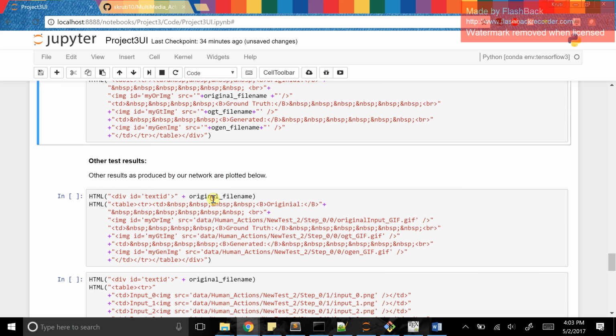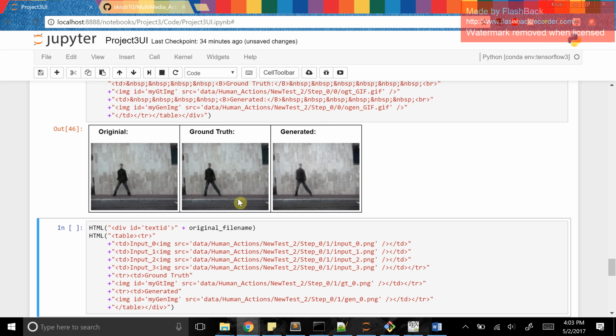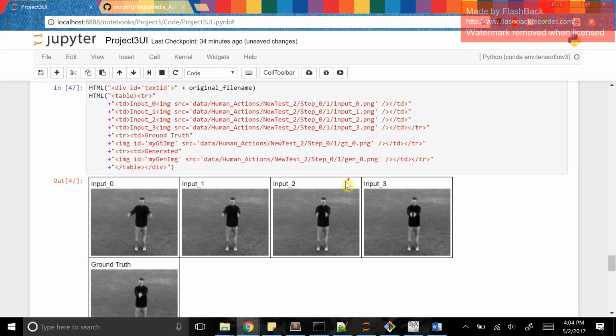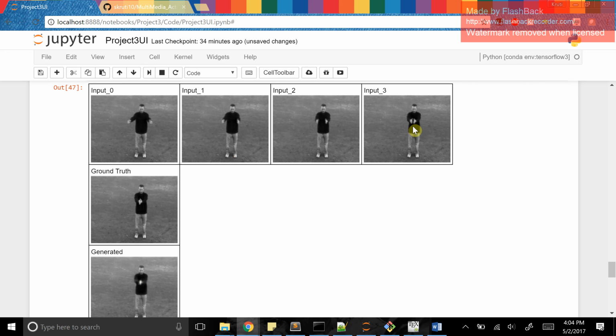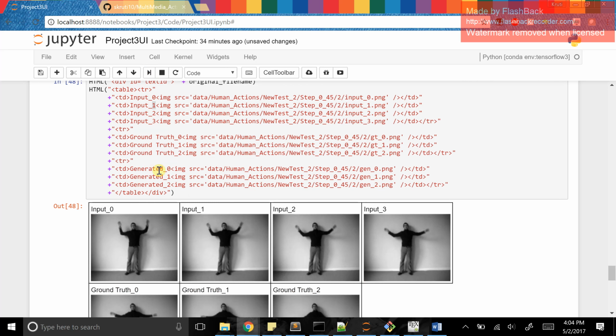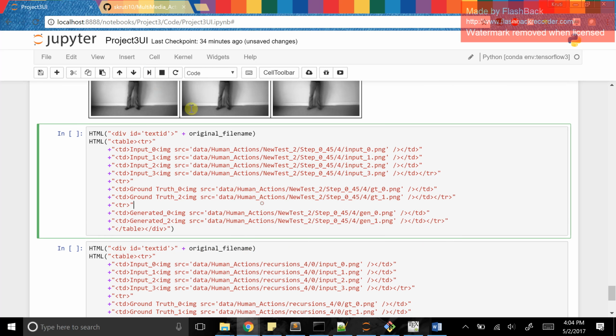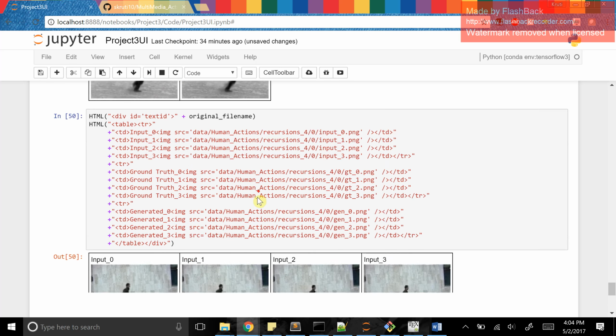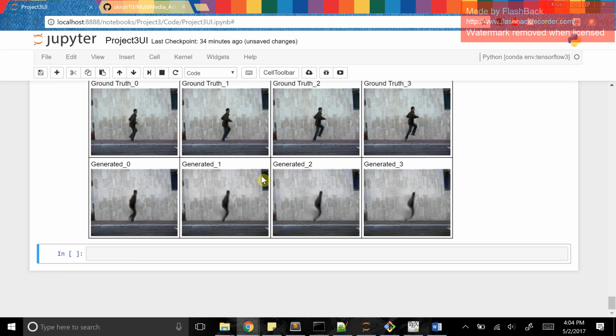Some other results that you can see are like this. This is a GIF which is automatically created every time you perform any kind of testing. If you see, this is one particular action. The next action has to be with the joining hand, so it is showing like that itself. These are some of the outputs for the three predictions that we have done. This is for two predictions, and this is for four predictions. Definitely for the fourth prediction, it blurs out, but the sharpness for at least the first two to three predictions is still pretty good.